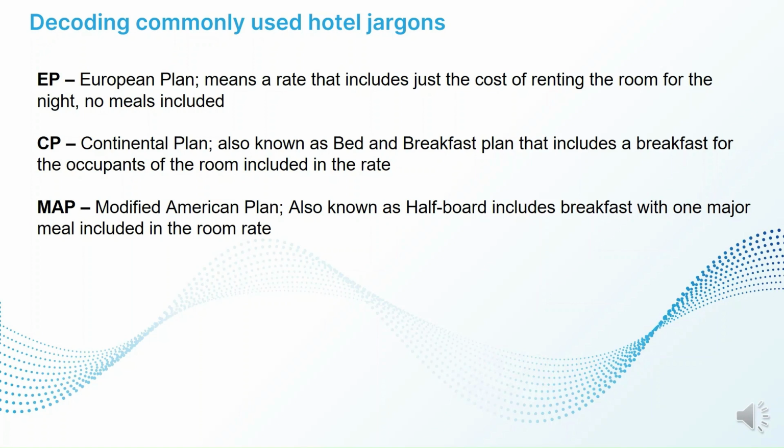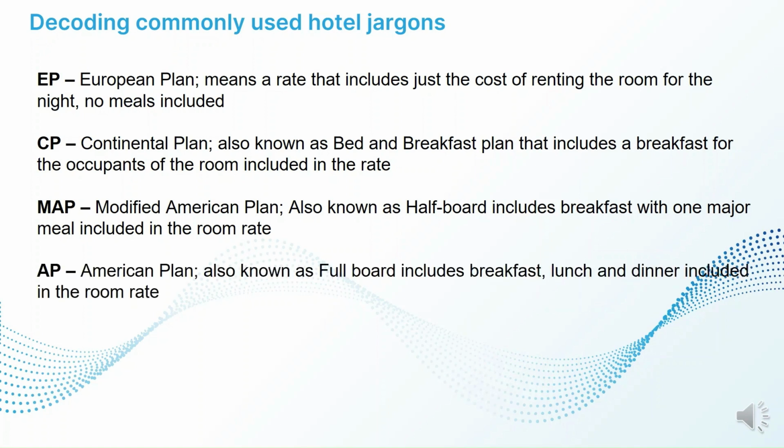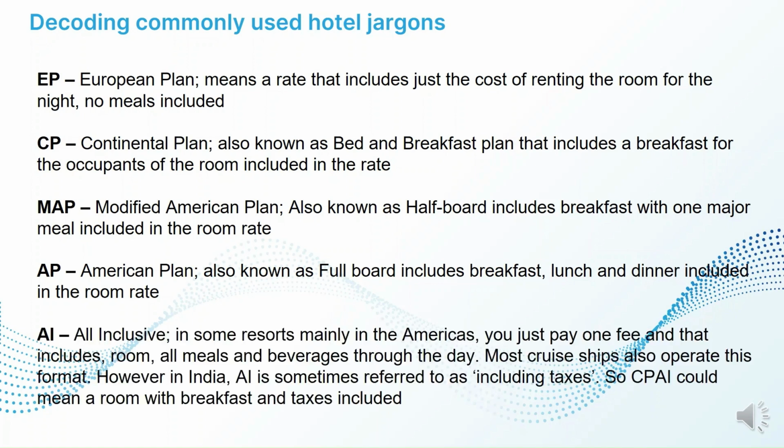MAP, Modified American Plan, also known as half board. This includes breakfast with one major meal included in the room rate. AP, American Plan, also known as full board. This includes breakfast and two major meals, lunch and dinner, included in the room rate.